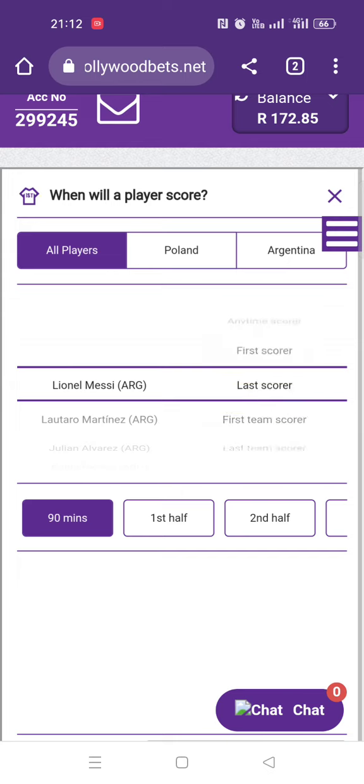Last scorer means he will be the last scorer of this match, but last team scorer means he will be the last person to score for his team, Argentina. It doesn't necessarily mean he will be the last person to score in this match. He can score for Argentina once and Poland can come back, and if he doesn't score again, then he's the first and the last scorer for Argentina.